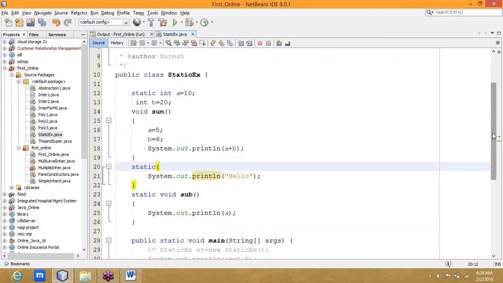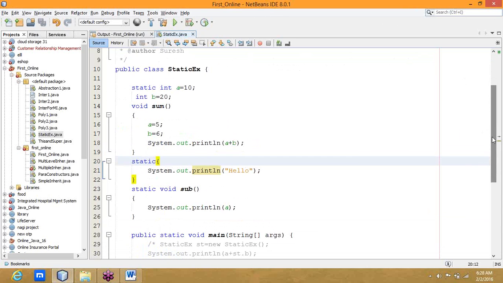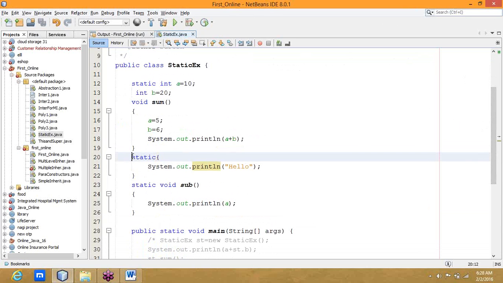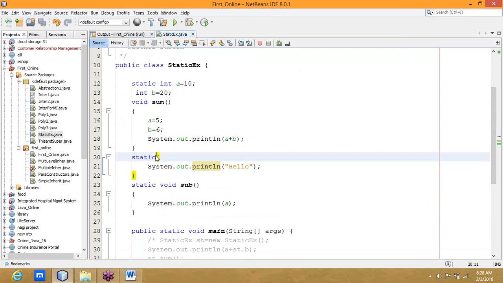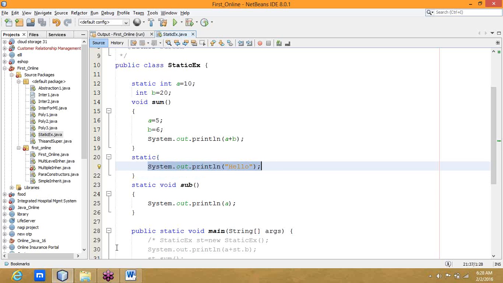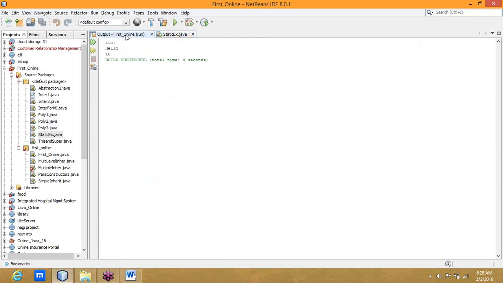Continuing with static. By using static blocks, no need to define any name like static ABC, and no need to define a method also. Directly static, open brace, close brace. It will act as a constructor. Directly it will load. We don't need to call these things. When the program is loaded, it will also be loaded and print the statements. That's why we got the output: Hello.